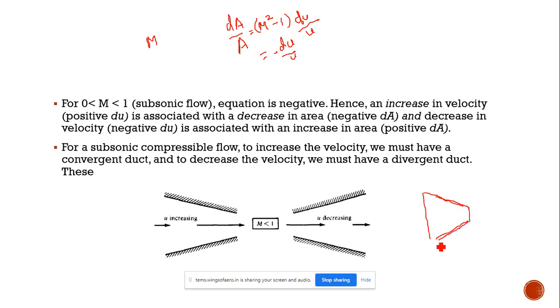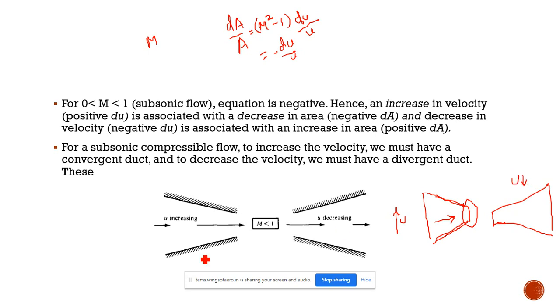If you want to increase the velocity, we need a convergent duct, so that the area is decreased, and for decreasing the velocity we should have a divergent duct, so the area is increased.